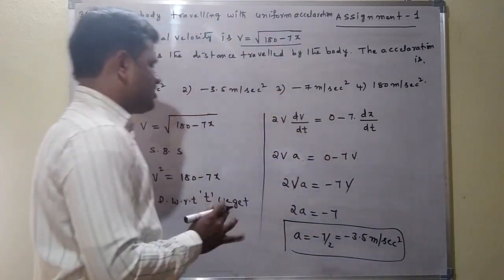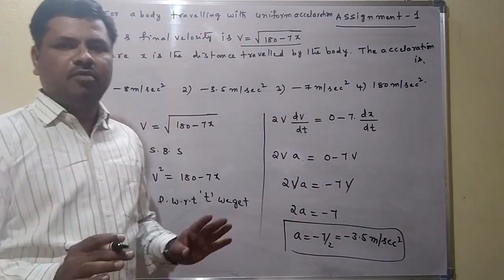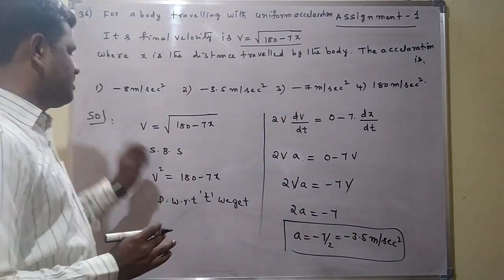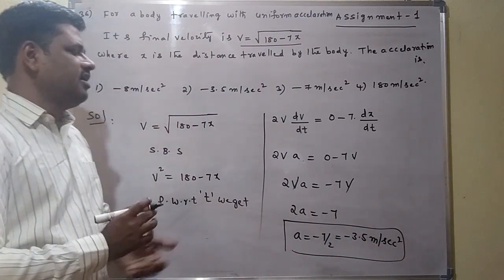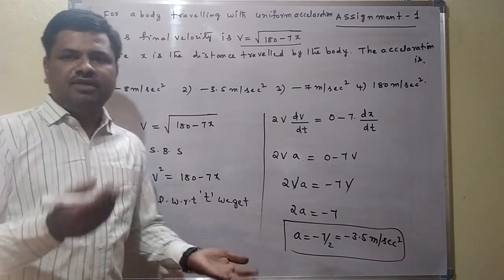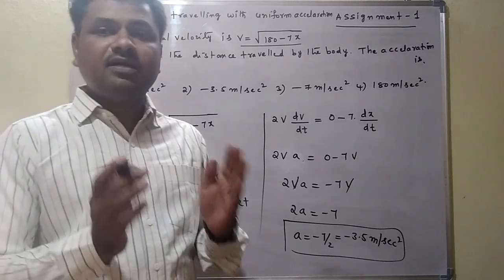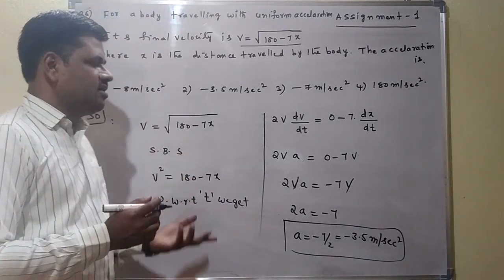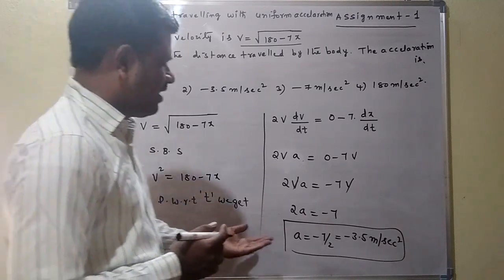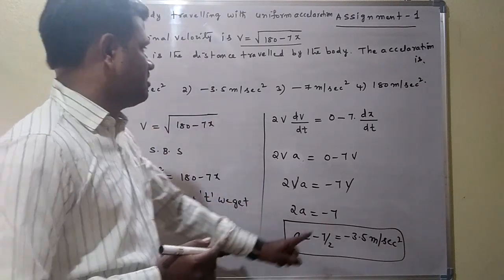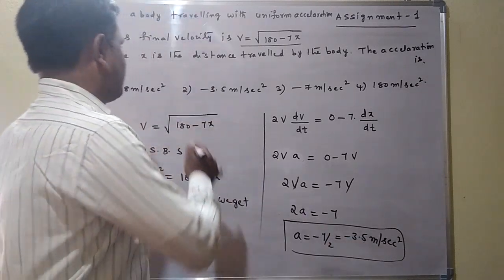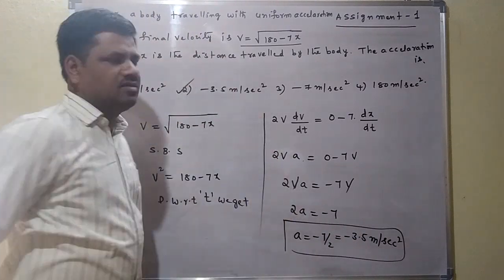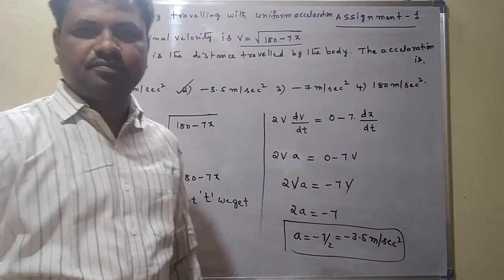Here this type of equation is given. How to solve the problem is important. We just have to differentiate the equation. When velocity is given, we differentiate it and we can get the acceleration. But here the square root is given, which means we have to square both sides. Then differentiate it, and we can get the acceleration. Here the acceleration is minus 3.5 meter per second square. Which option is correct here? The second option is correct.